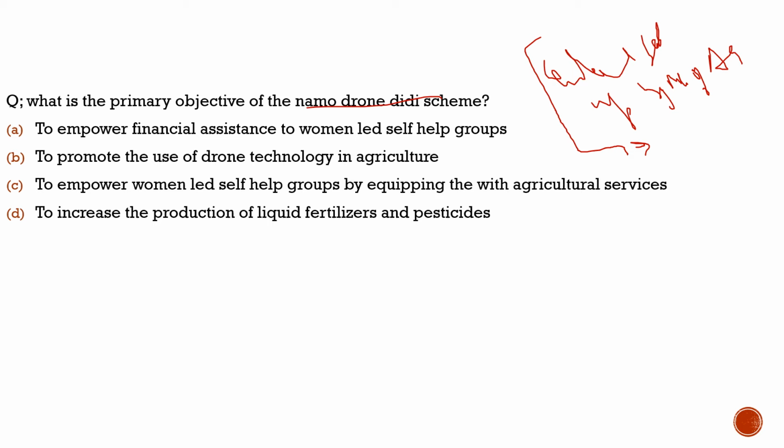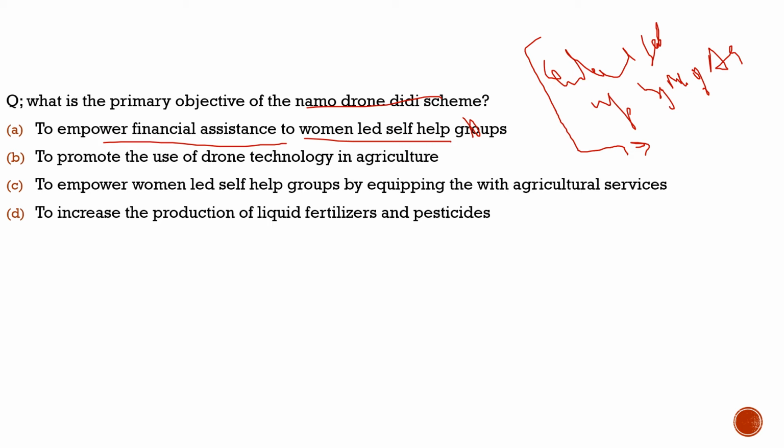Here the question says, what is the primary objective of the Namo Drone Didi scheme? First, to provide financial assistance to women-led self-help groups. Second, to promote the use of drone technologies in agriculture. First statement: it is half correct, but the purpose is not given here. It is to assist women-led self-help groups financially, but for what is not given. So this statement is incorrect.